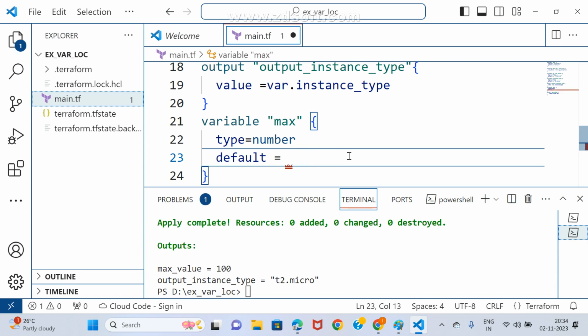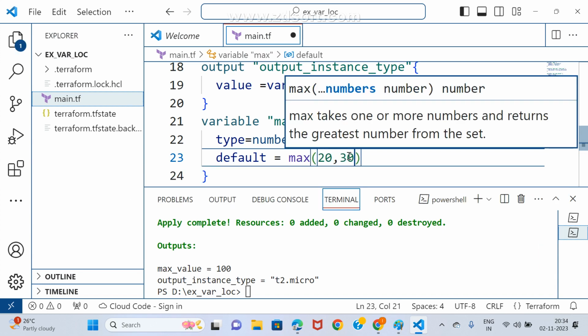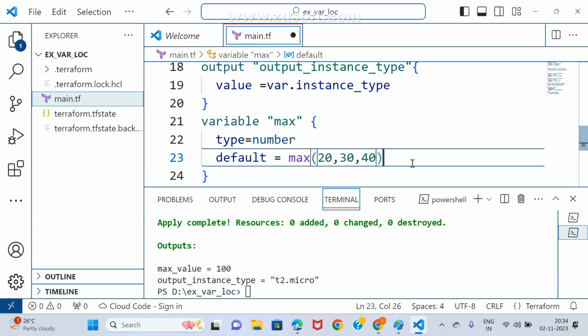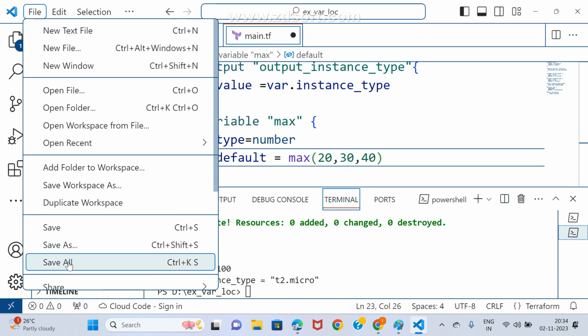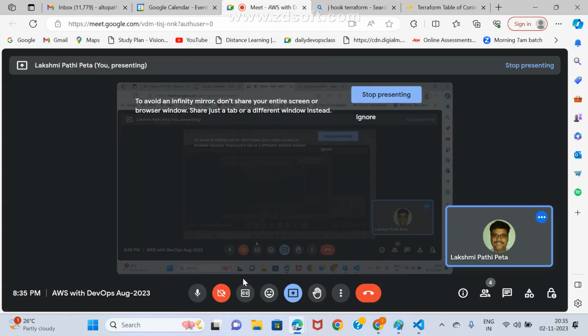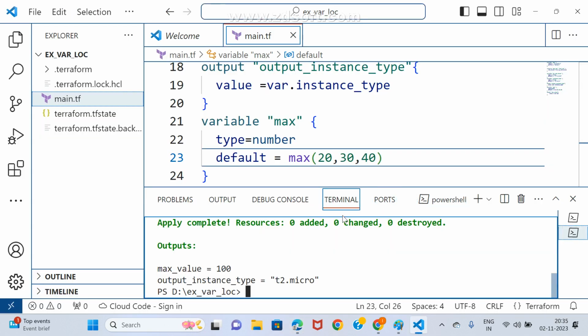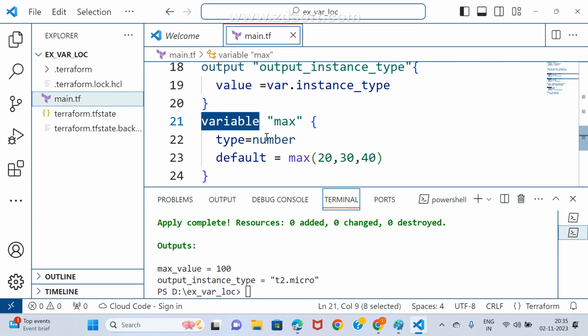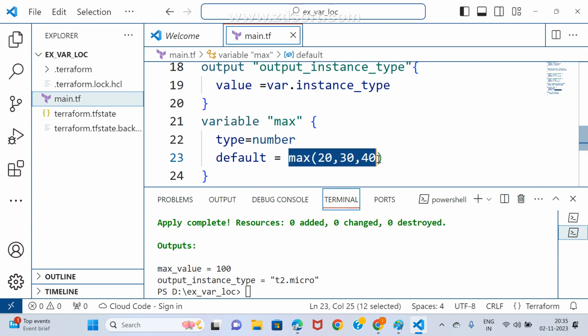I want to assign the function max(20, 30, 40). Is it valid or invalid? Anyone can observe and tell me. Seva, Kishore, will it work or not? Check it and tell me. It may not work. Why may it not work? What was the problem here? A variable cannot take a function. We can't assign a function. Anyway, we'll try it, then we'll get the clarity.